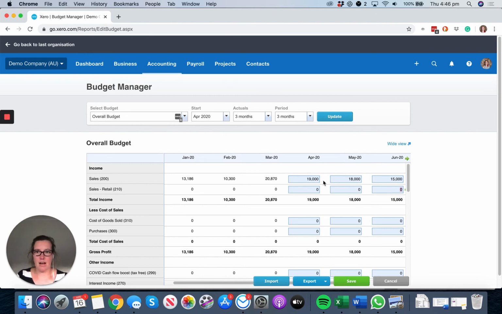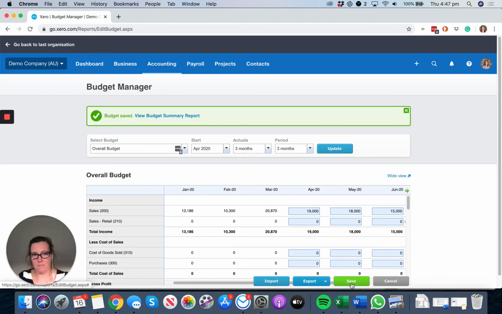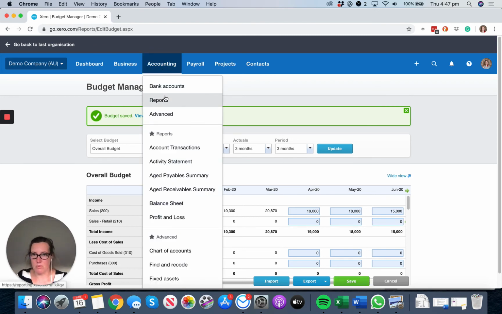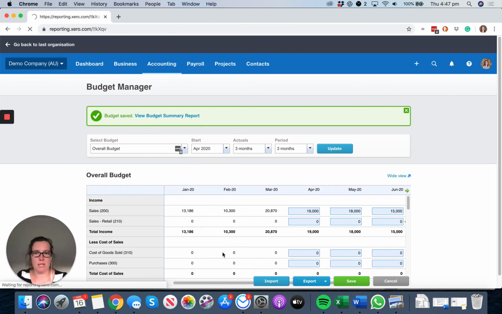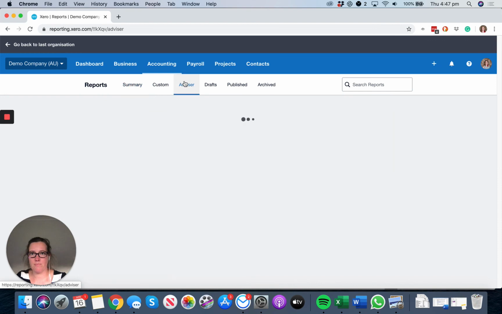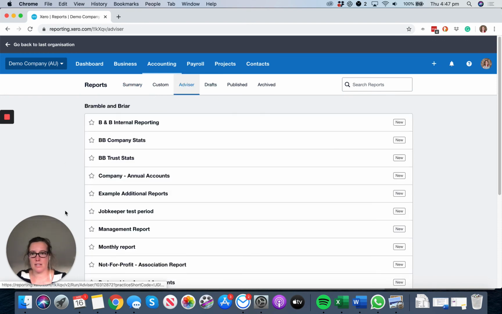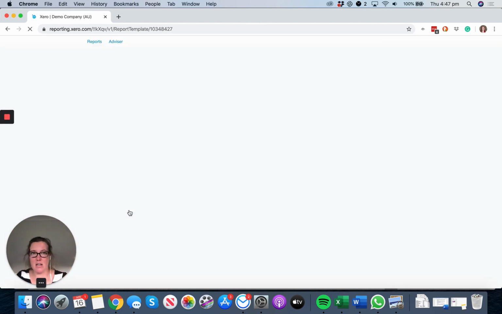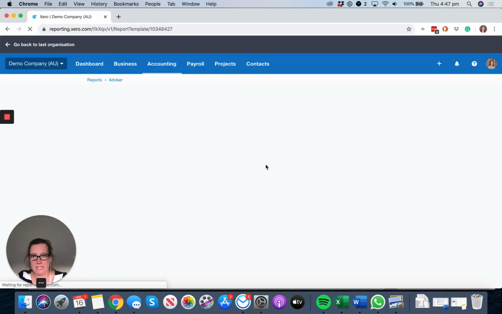Now we want our clients to do that for every income line. I don't care about anything else, leave those blank, hit save. The reason we want that is that when Vita and I meet with you, we are actually going to be running that JobKeeper report again. So we're going to do this twice for clients. We're going to do it once when we're assessing eligibility, and we're going to do it again when June year end is closed, so we've actually got the actual numbers in there.